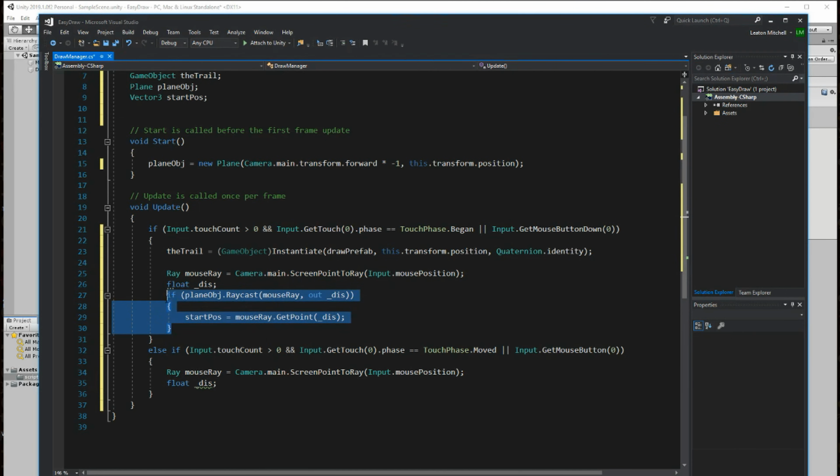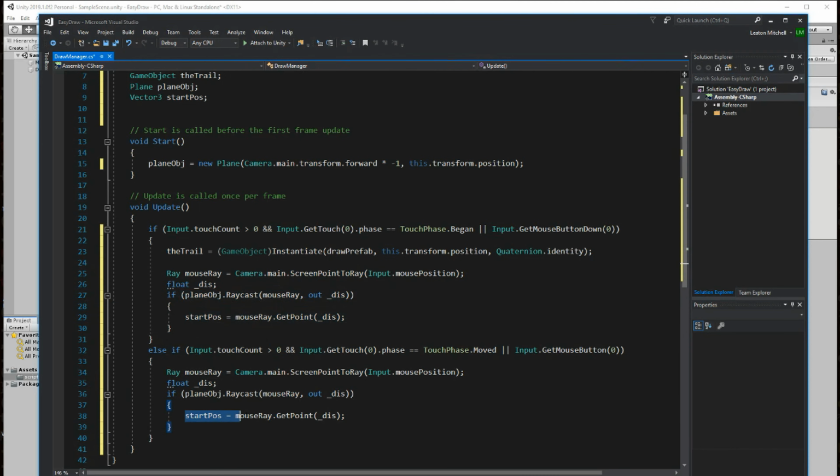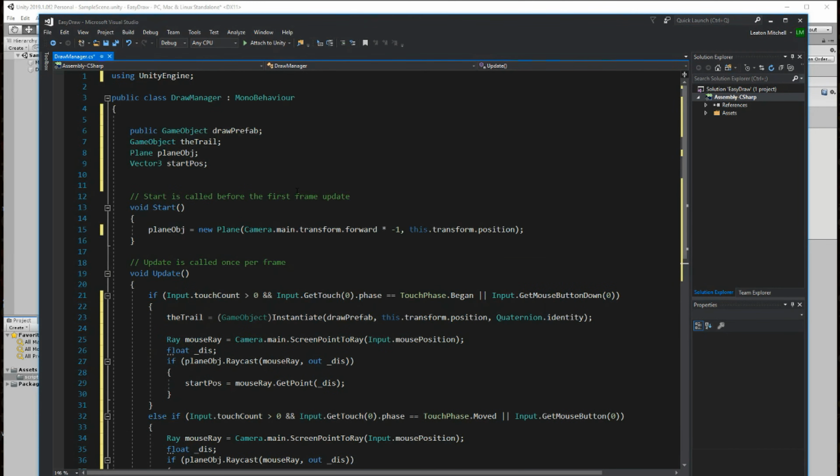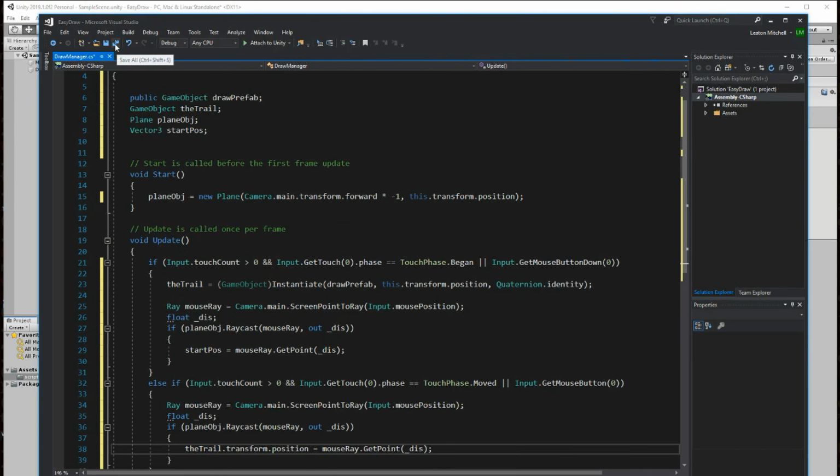Yeah, very good. So I'll check for this condition again, but instead of setting the start position, at this point we just need to set the trail. So this, right, that we spawn, it's time for it to move and follow us. So that transform position will be the same as this. So with that alone, we are good to do a quick test.